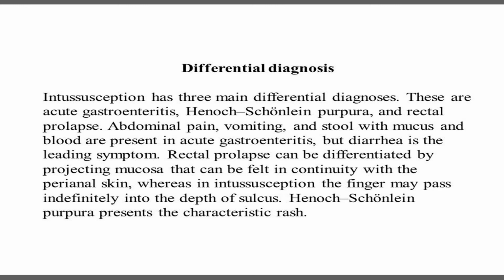Rectal prolapse can be differentiated by the projecting mucosa that can be felt in continuity with the perianal skin, whereas in intussusception, the finger might pass indefinitely into the depths of the sulcus. Henoch-Schönlein purpura presents with a characteristic rash, so we can differentiate intussusception from those differential diagnoses.